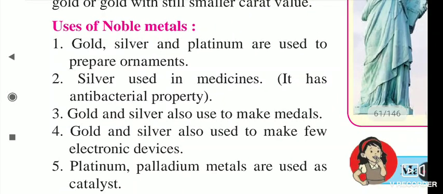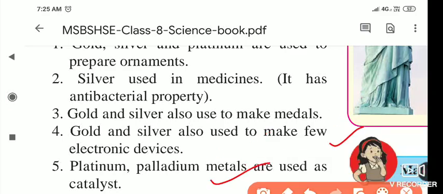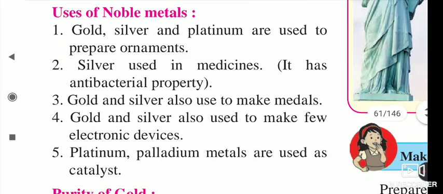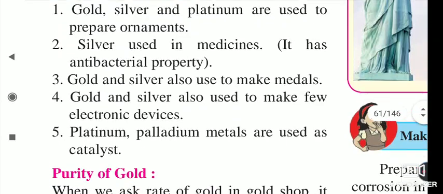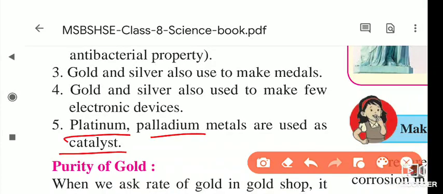Gold and silver are also used to make medals. Gold and silver are also used to make a few electronic devices, because they are good conductors of electricity. Platinum and palladium metals are used as catalysts. What is a catalyst? I told you, it is a substance which does not take part in the chemical reaction, but its presence increases the speed of the reaction.